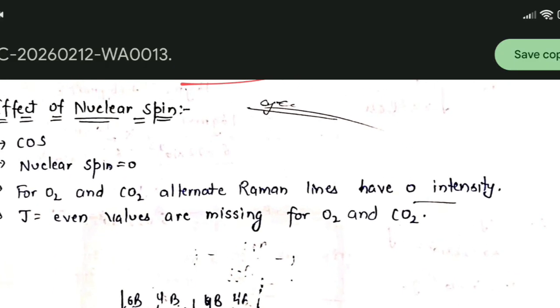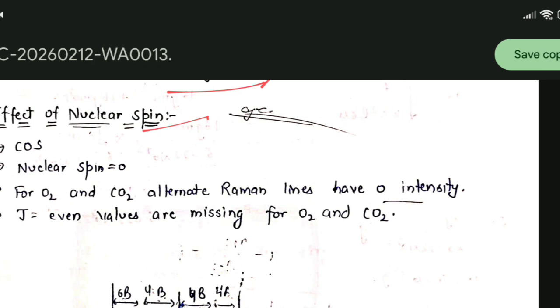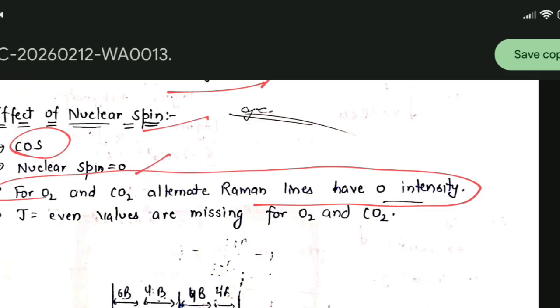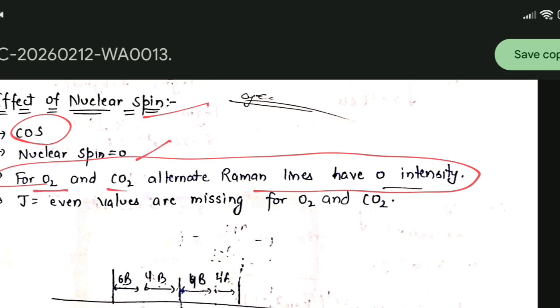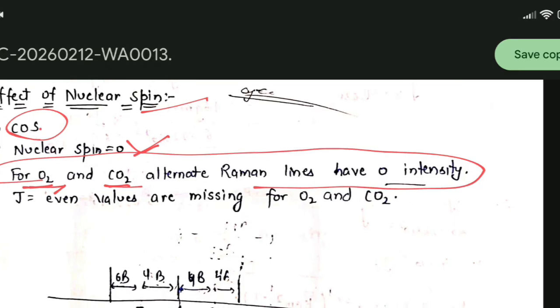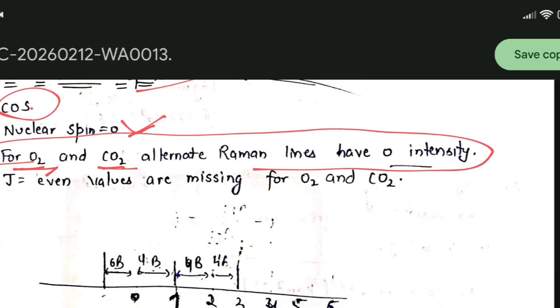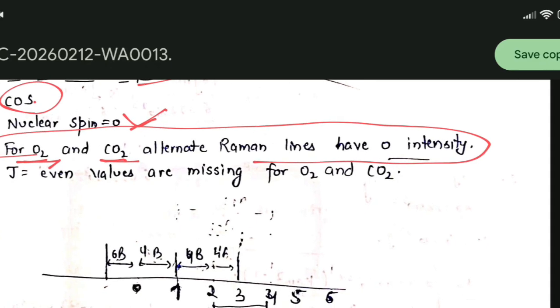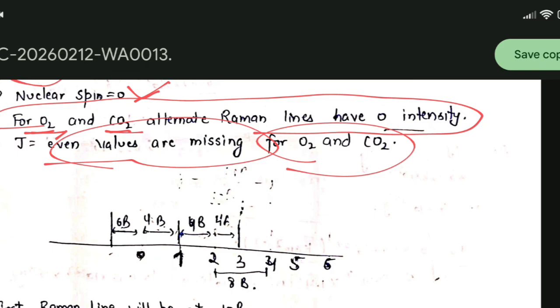Now the next concept is effect of nuclear spin. If the molecule has center of symmetry and the nuclear spin is 0, then alternate Raman lines have 0 intensity. See, for O2 and CO2, as the molecules have center of symmetry and their nuclear spin is 0, their alternate Raman lines will be missing. See, for O2 and CO2 molecule the even values are missing. जो even values हैं वो missing होंगे.